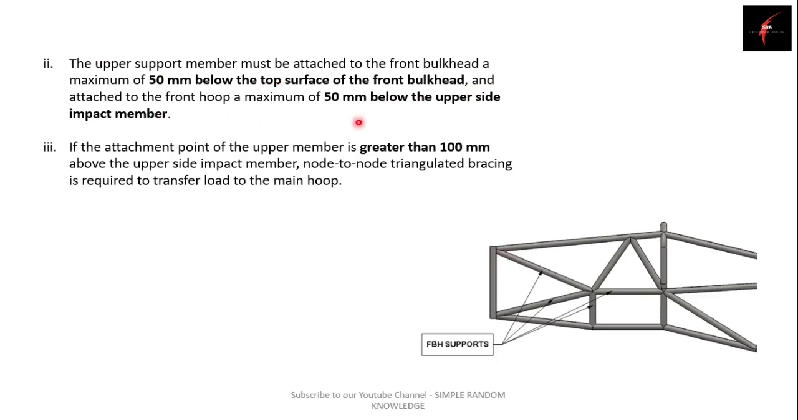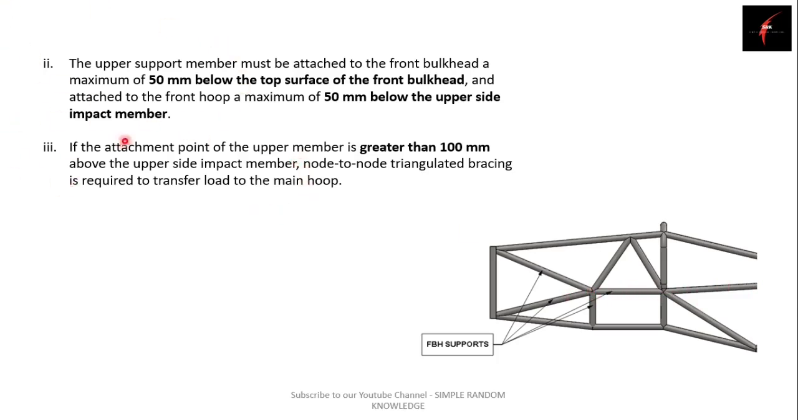Another rule, similar to this, is that this upper support member should be attached to the front hoop maximum 50 mm below the upper side impact structure. So this upper support member is transferring the load to the side impact structure, and it should be attached to this front hoop maximum 50 mm below this upper side impact structure. So this is the upper side impact structure and this is the front bulkhead support. So these are the two rules.